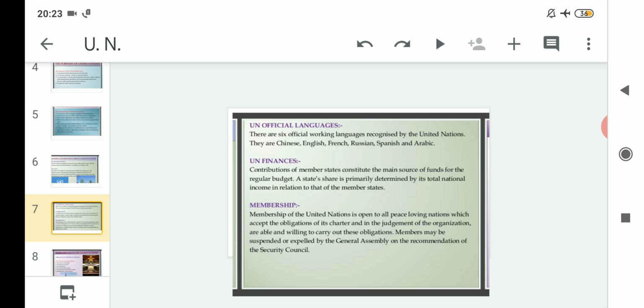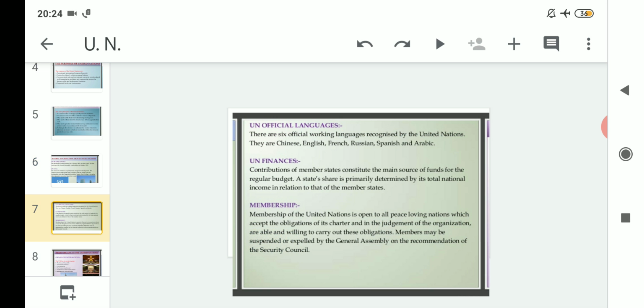That means the particular country that wants to be a member of the United Nations should not indulge in war or threats or any other means by which it could hamper the peaceful environment. So a country that wants to take membership of the United Nations should be a peace-loving nation, number one. Clear? After that, it should be bound by its charter.